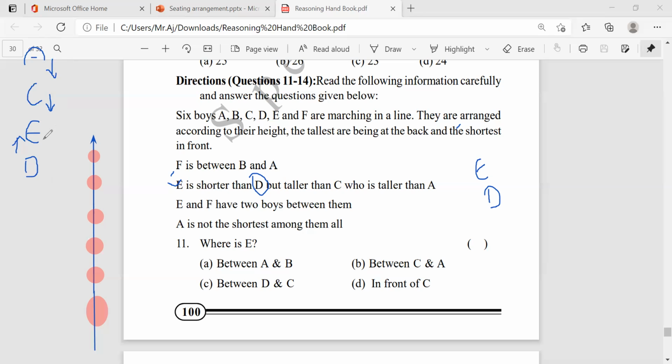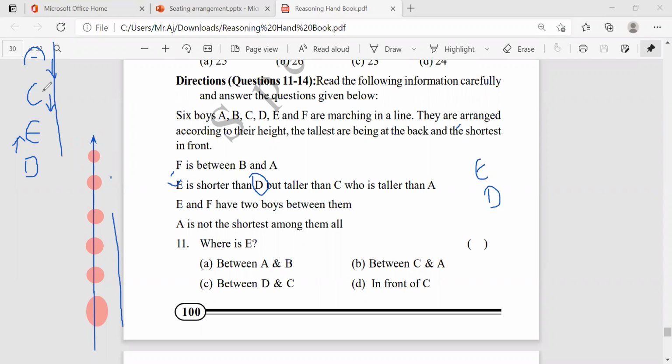Now we got this. And the first statement they gave, F is between B and A. And the last statement they gave, A is not the shortest boy among them. So A will not be here. Suppose this line is here. 4 members are there, right?